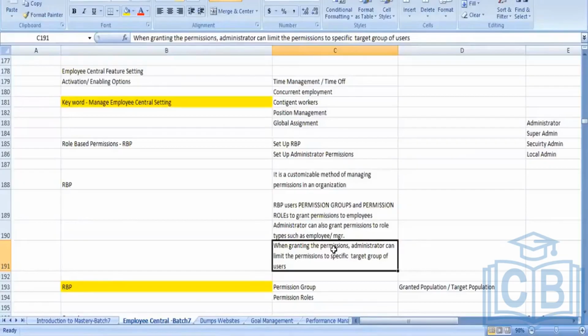I can limit some permissions to the payroll executives who are running the payroll. The administrator can limit the permission to a set of group of users.